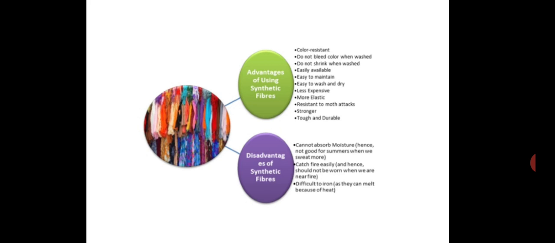So that was all for today, students. What we have learned today, we have learned that clothes are made up of fabrics and fabrics are made up of fibers. Fibers are of two types, natural fibers and synthetic fibers. Synthetic fibers are those fibers which are synthesized in laboratories. Then we have learned four types of synthetic fibers: rayon, nylon, polyester and acrylic fiber. And at the end we have understood the advantages and disadvantages of synthetic fiber.